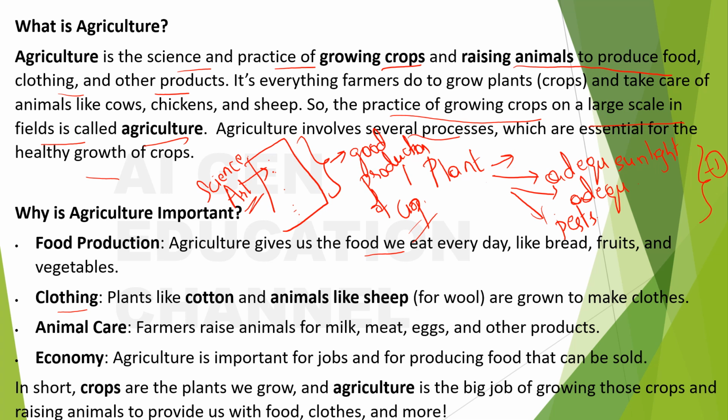In short, crops are the plants we grow and agriculture is the big job of growing those crops and raising animals to provide us with food, clothes and more.